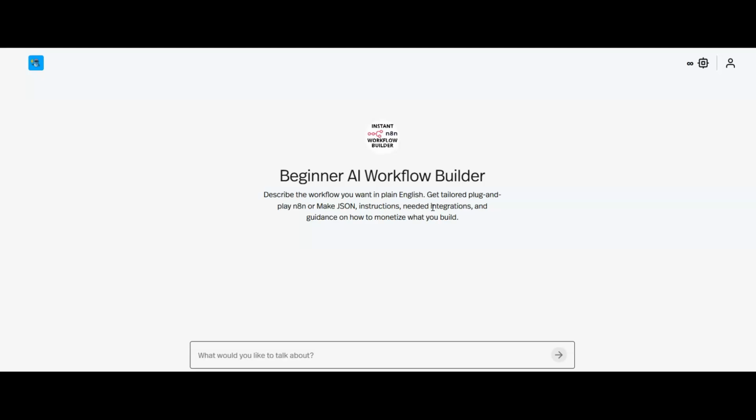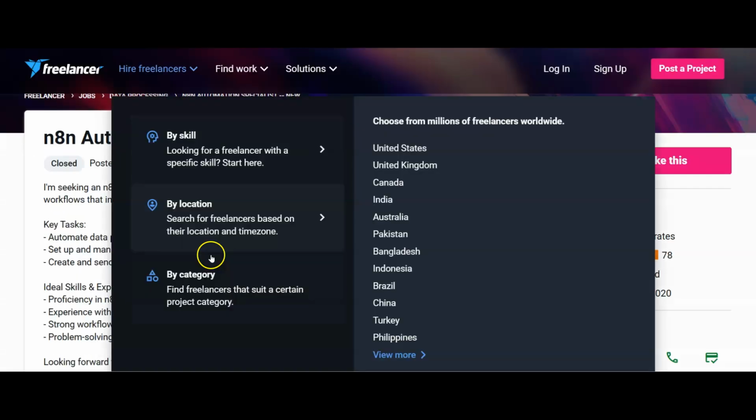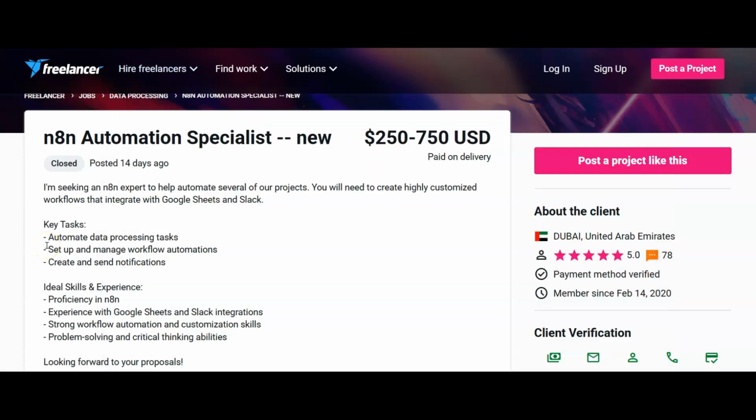I don't mind what. This is how I imagine you using it, either for yourself, but if you go over to Upwork or you go over to Freelancer, you're going to find lots and lots of jobs out there.